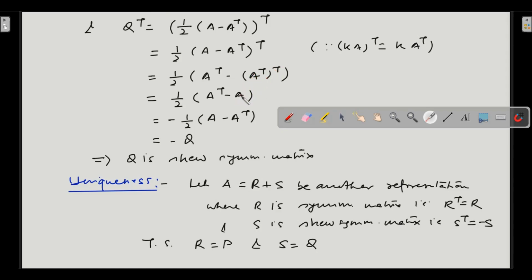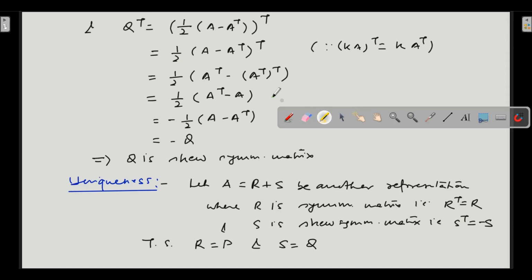When we take a matrix's double transpose, it becomes the same matrix. So A transpose has come from here, it went here, and it became like this. This remained as it is. Now take the minus sign common out of this. As soon as you take the minus sign common, you will get minus 1 by 2, and this minus A will become plus A, and this plus A transpose will become minus A transpose.